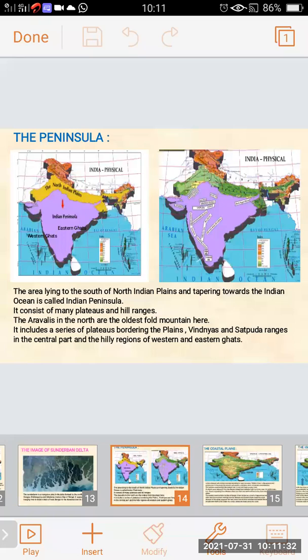The Aravalis in the north are the oldest fold mountain. In the central part, it has Vindhyas and Satpura ranges, and it has a hilly region of western and eastern Ghats.